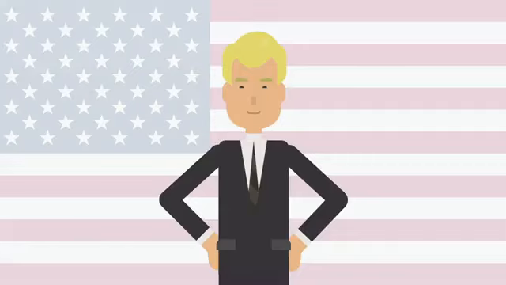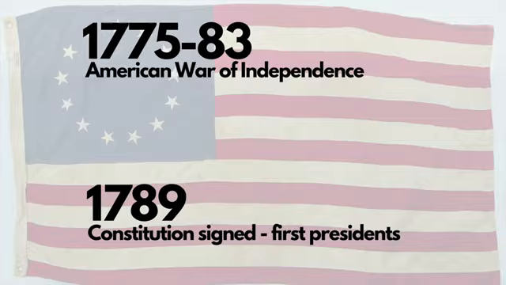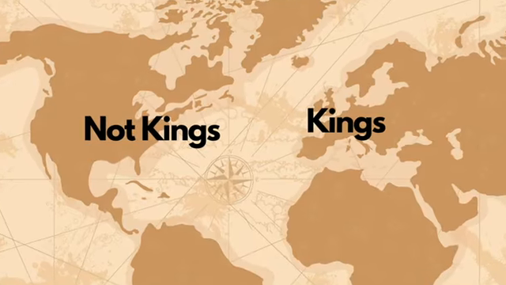It perhaps goes without saying, but for those not in the know, the presidential system was created in 1789 following the signing of the US Constitution, several years after the end of the 8-year American Revolutionary War of 1775 to 1783. Towards the end of that conflict, the victors had established the Continental Congress to run their new country, with a series of presidents, definitely not kings, at the helm.